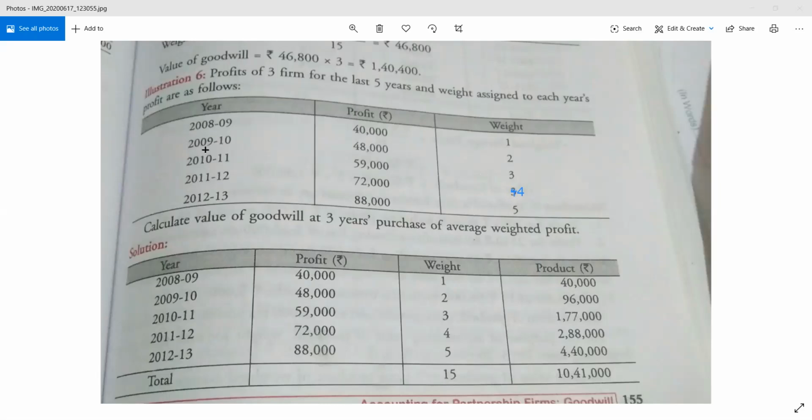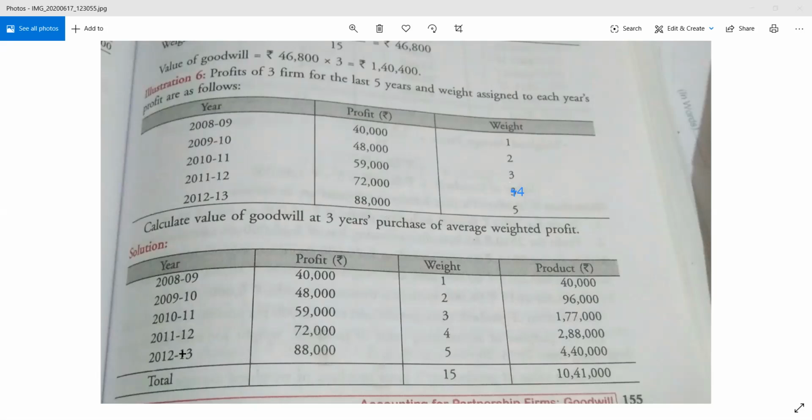So what you can see here, the profits of 2008-9 is 40,000, 9-10 it is 48,000, 10-11 it is 59,000, 11-12 it is 72,000, and 2012-13 it is 88,000. The weight is 1, 2, 3, 4, and 5. We are going to use the 3 years purchase, right? So the year is given.